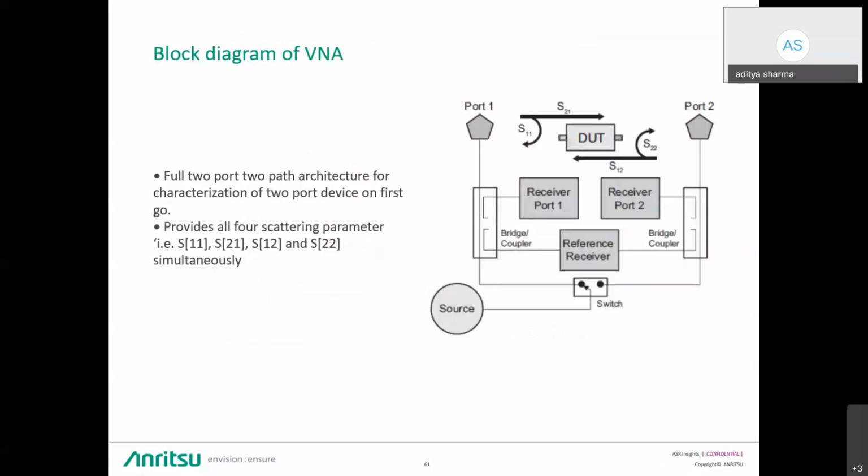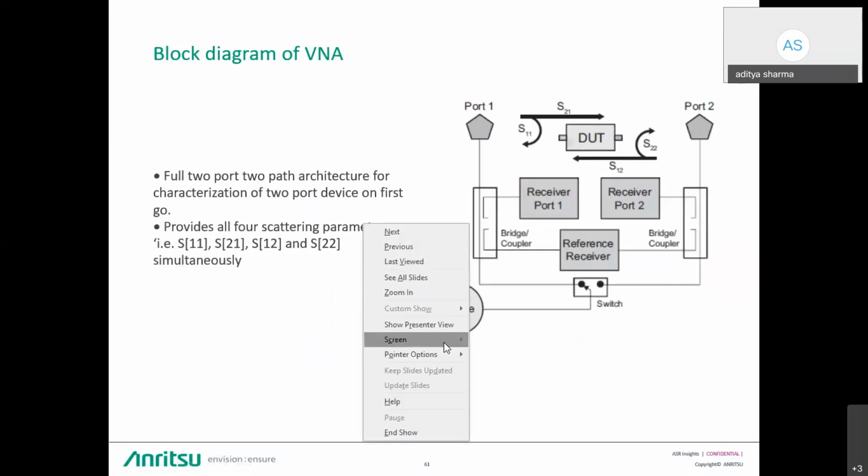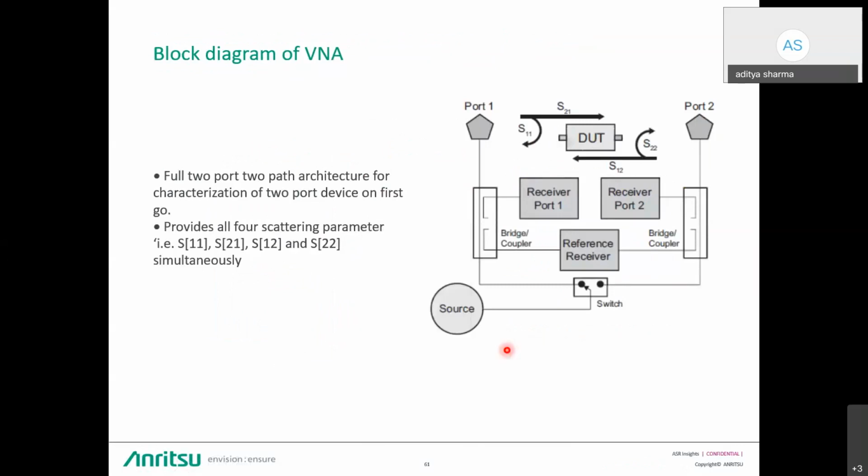If I talk about the basic architecture and the block diagram of a VNA, we do have two ports where the DUT needs to be connected. Then we have a receiver for port 1 and a receiver for port 2. We have a reference receiver for comparing the source and the reflections. And these are the bridging couplers, directional couplers. Now the source is a single source, which is toggling between these two ports and doing the measurement.